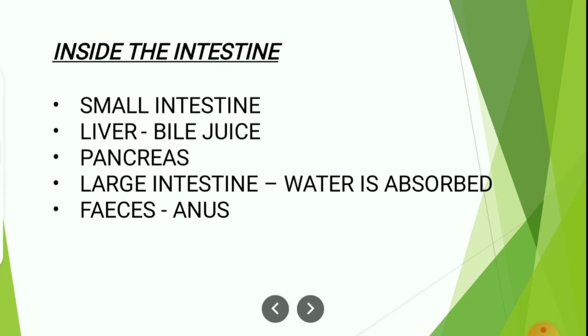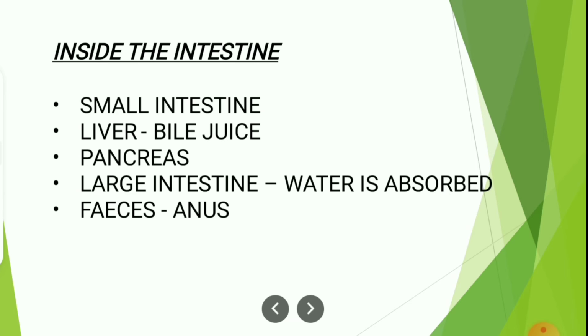For the food you take, once it enters into the small intestine, the digestion process will happen completely here. And through all these juices, once the digestion process is finished, the nutrients you have taken through your food will be absorbed into your blood, mainly from the small intestine. Full, whatever nutrients are there in the food, they all will be absorbed into your blood, and that happens in the small intestine itself.